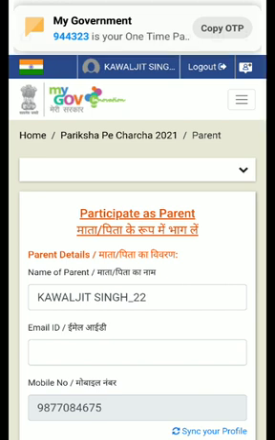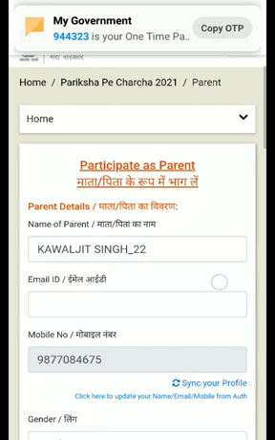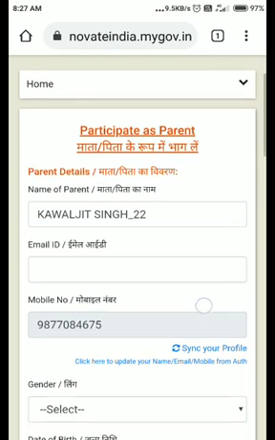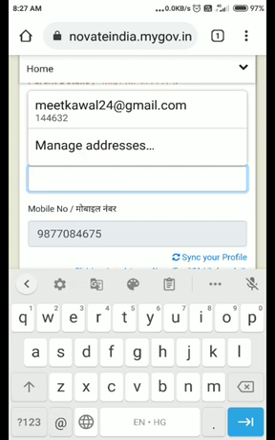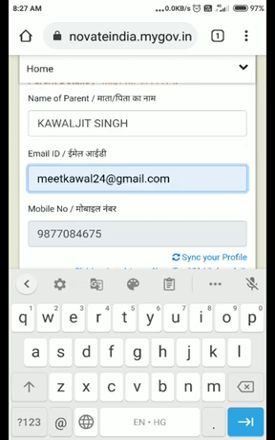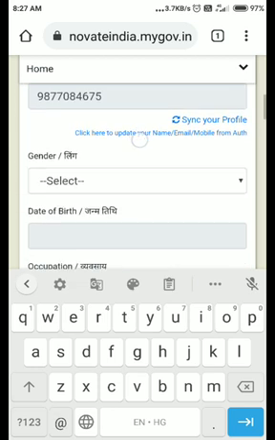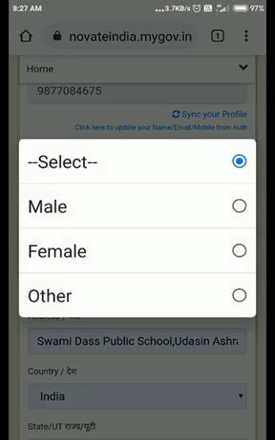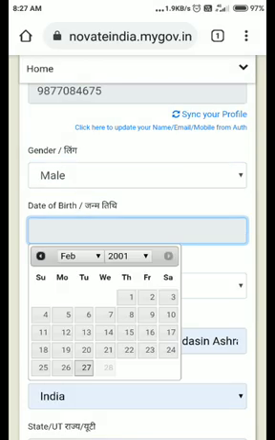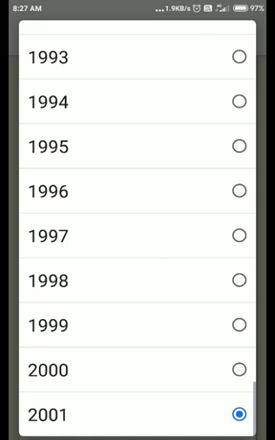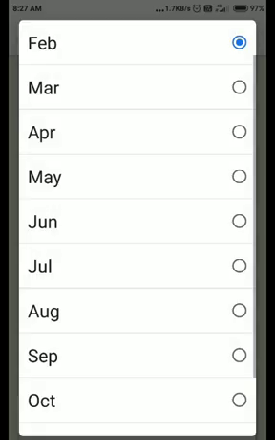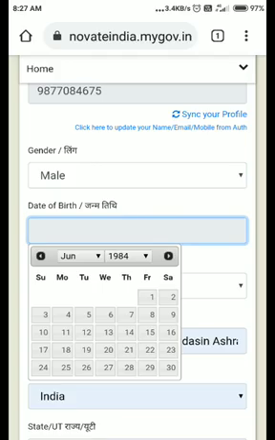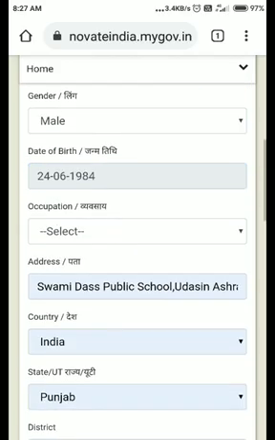Now we are requested, for parents, the option will be participate as parents. For example, if I want to participate as a parent, name of the parent is Kawaljeet. Email ID is meetkaval24@gmail.com. Gender will be male. Date of birth I'm supposed to enter, that is 1984. Here it is June. Here it is the date, that is 24.